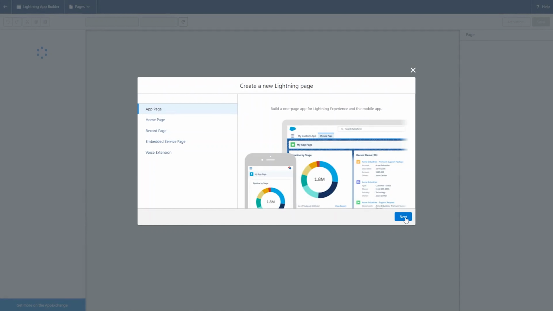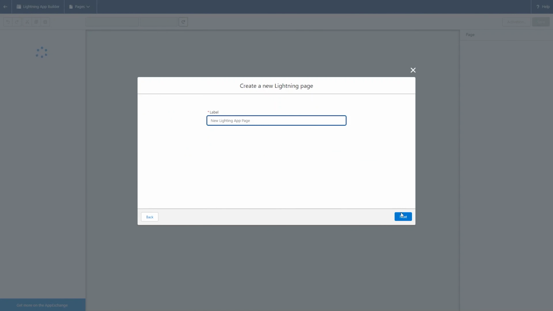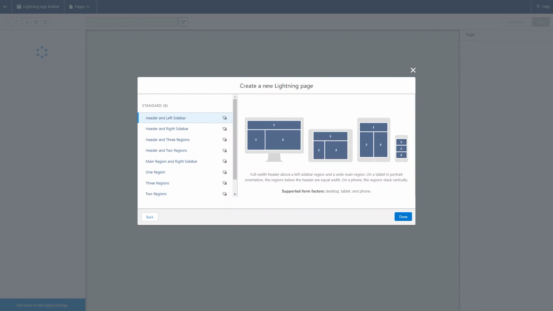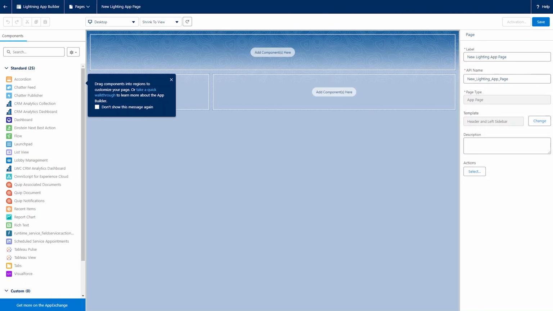Click New, choose App Page, click Next, enter a label of your choice. Click Next, choose the template that fits your needs. Click Done. On the left panel, you will see a list of standard and custom components.